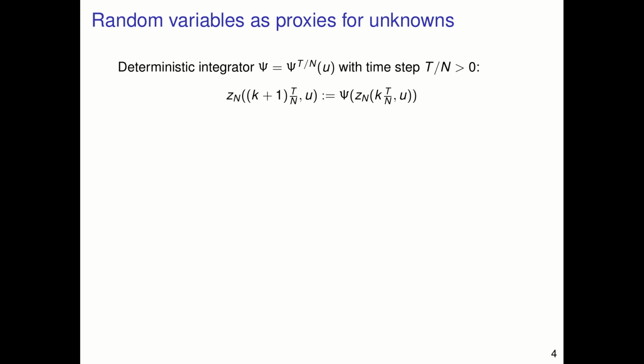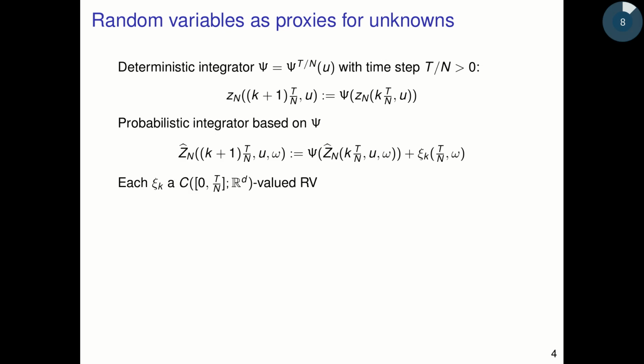Suppose we're given a deterministic integrator psi, which is a function of the time step, capital T, the duration of the initial value problem of interest, divided by the resolution of the grid, capital N. Using this deterministic integrator, we find the state at discrete time k plus 1 of the discrete approximation Zn by simply applying psi to the state of the discrete system at discrete time k, in steps of time T over N.